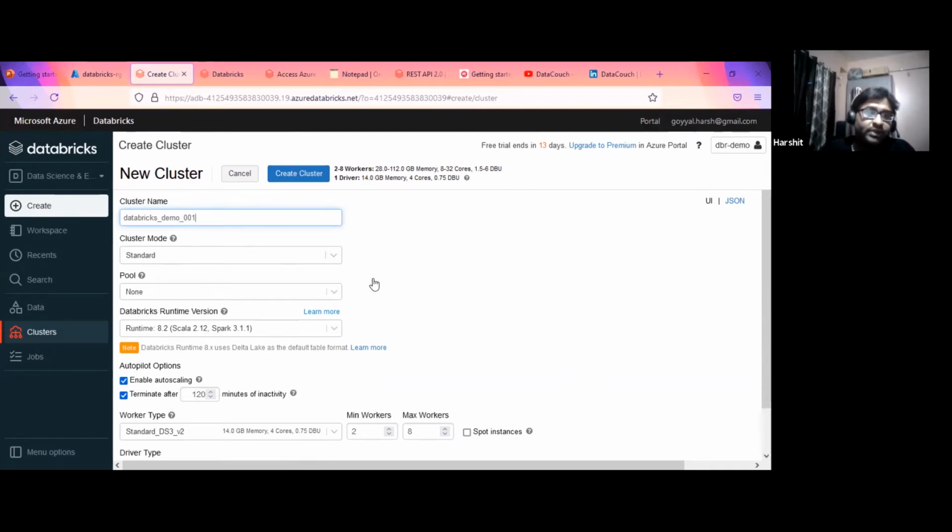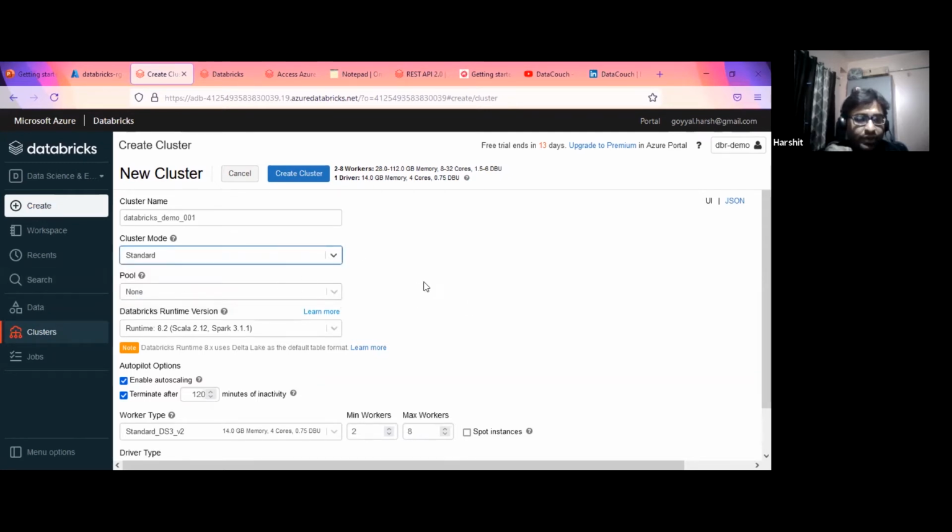When we say cluster, there will be multiple nodes. If you go to the drop down, it talks about three types of cluster mode: high concurrency, standard, and single node. High concurrency talks about different machines. Standard is the very standard one. Single node means we have the driver as well as my worker node on the same node. So let's create a standard cluster.